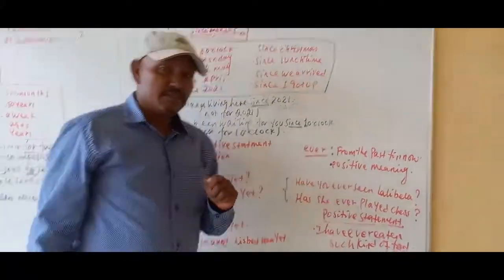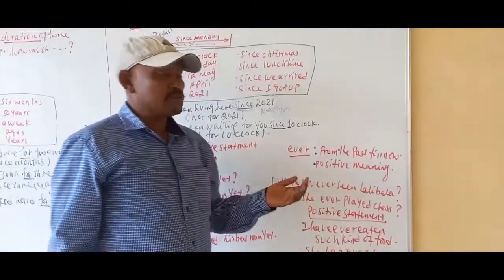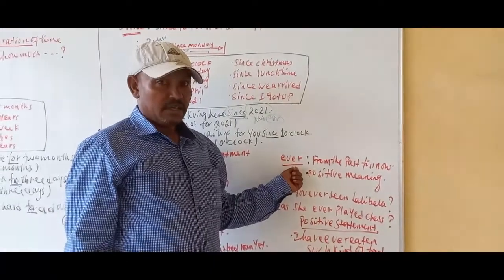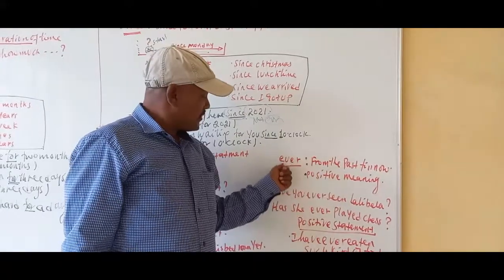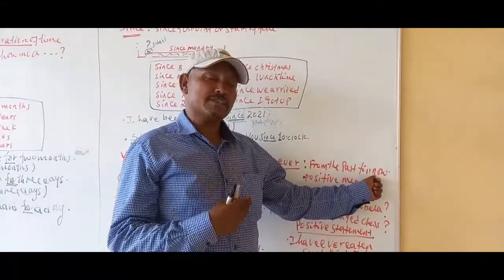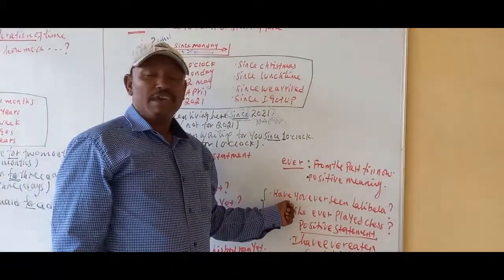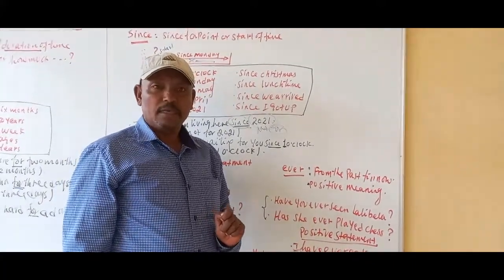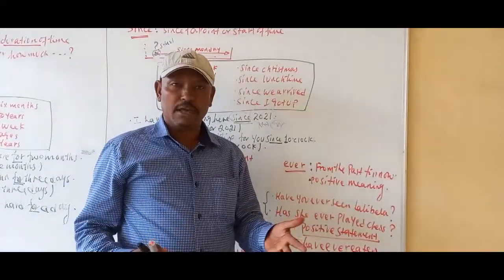The other time adverb, which shows positive meaning, is ever. It sometimes causes confusion because it looks similar to words with negative meaning, but it doesn't give negative meaning. It has positive meaning. The meaning of ever is from the past until now. So we can use ever for making questions. Have you ever seen Lalibela? It means beginning from the past until this time. Have you ever seen Lalibela?